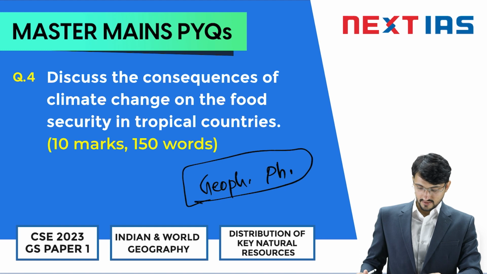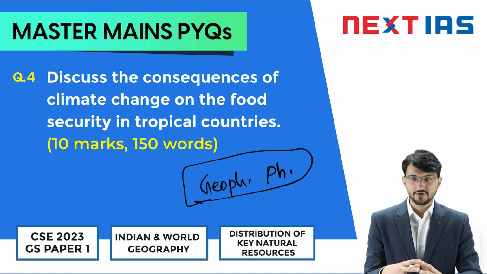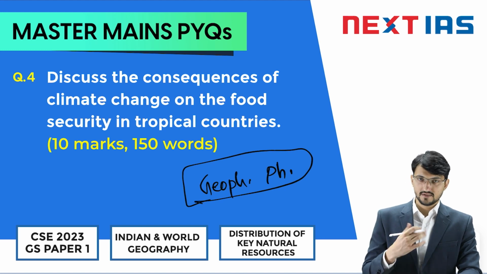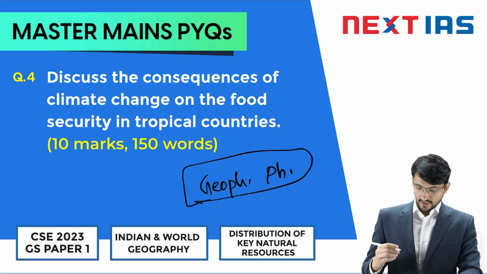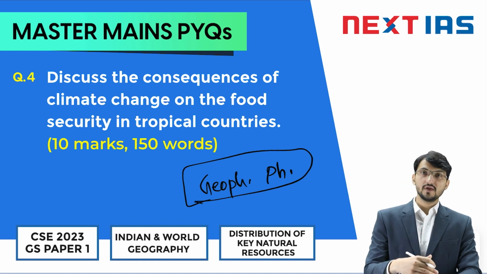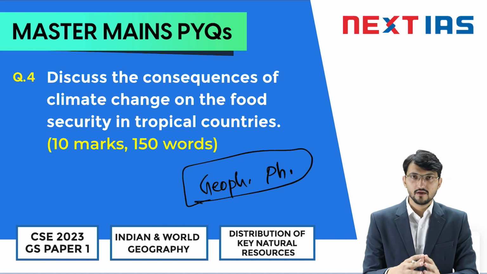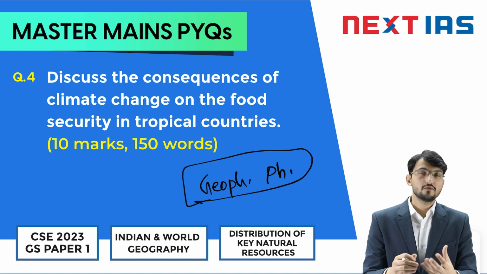Today's question you can put in a hybrid type of question. Here the static part is there, that is climate change, that's static knowledge you study in your foundation course or in your classroom course. But the other part, that is the challenge which is posed by climate change on food security, that too in tropical countries, makes it a bit difficult to apply this climate change knowledge onto food security.